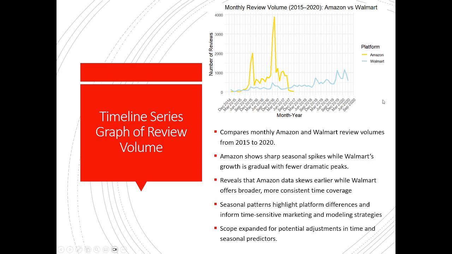Walmart shows a gradual increase from its more slowly implemented digital footprint. This scope expands for potential adjustments in time and seasonal predictors, with there not being as much data in terms of dates available for Amazon compared to the Walmart data.